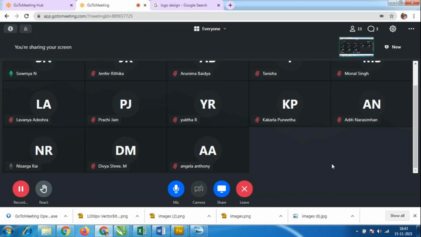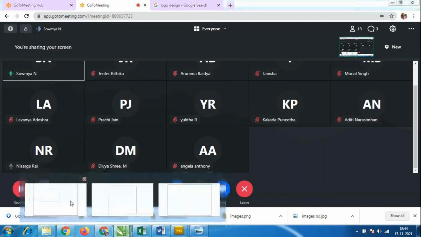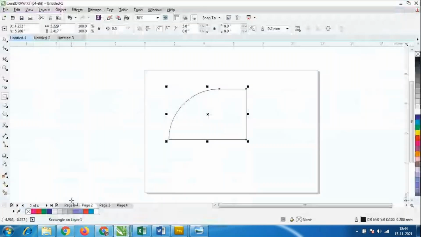We'll come back for this Corel Draw. Yeah, I have told you people's one logo design. I'll show you. What is that? Okay, we'll check it next time.